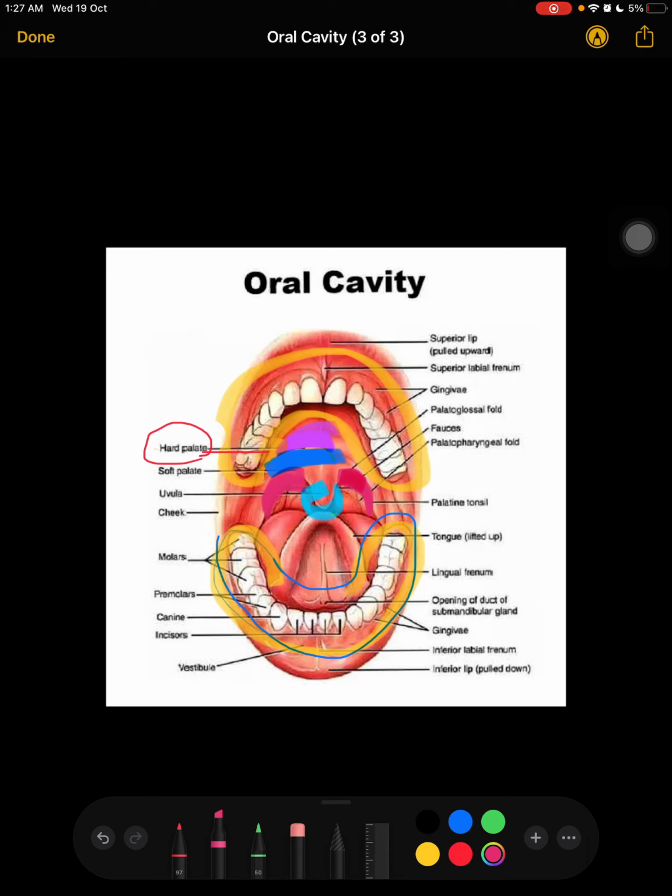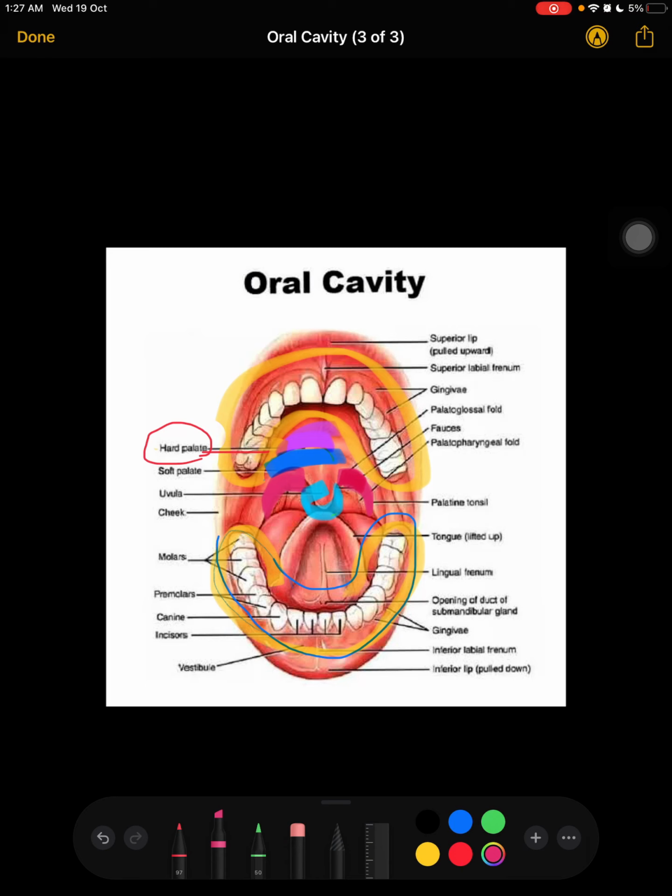Uvula separates the nasal cavity from the oral cavity. The palatoglossal arc is a muscular sheet which helps in the movement of the uvula whenever you are swallowing food or yawning. So it helps the uvula to get extended, to get elongated.